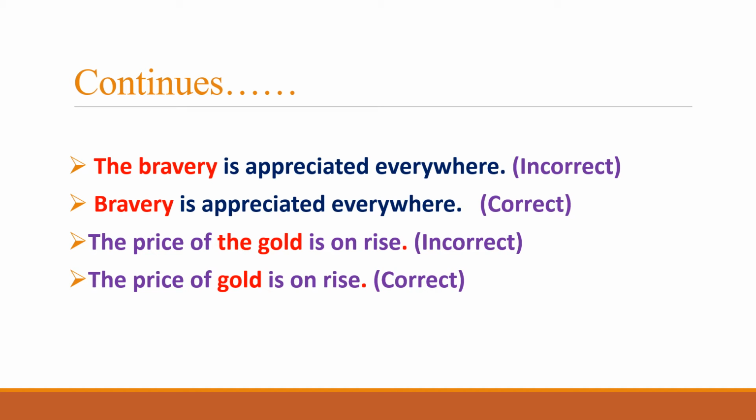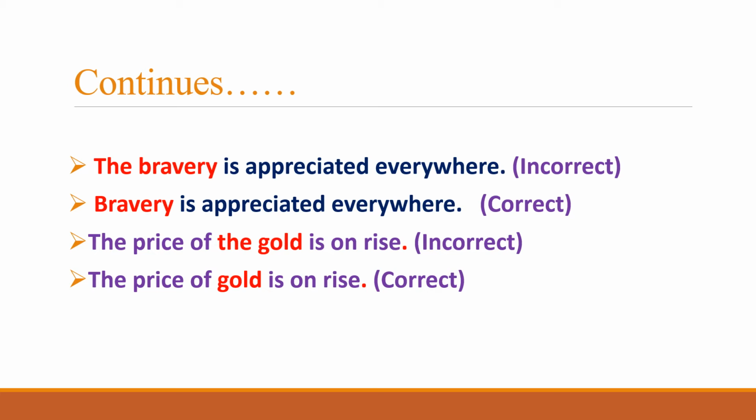Similarly, in the next example, the price of the gold is on rise. Here you see that the gold has been highlighted. Gold is a material noun. See, gold is a material noun, and we cannot use the definite article before a material noun, the gold. So, in order to correct this sentence, we have to remove the before gold.